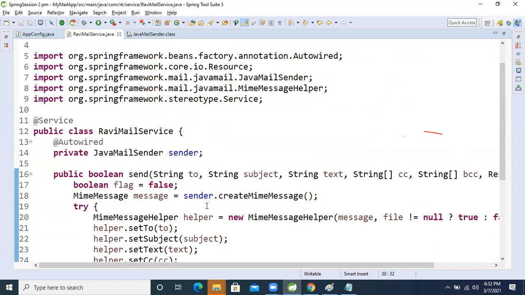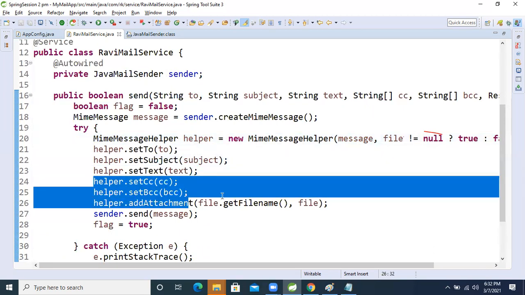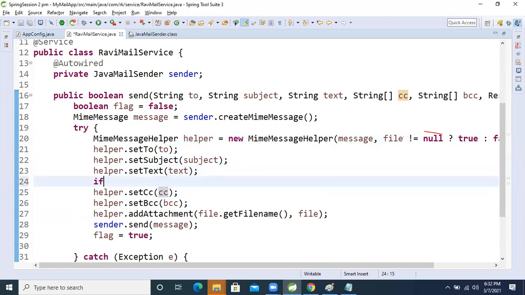Okay, let's see that. Text, subject and text are mandatory, but this one is optional. If the person is not using it, we will get a null pointer exception, right? So to avoid the null pointer exception, we are checking the condition: if ccc not equal to null,